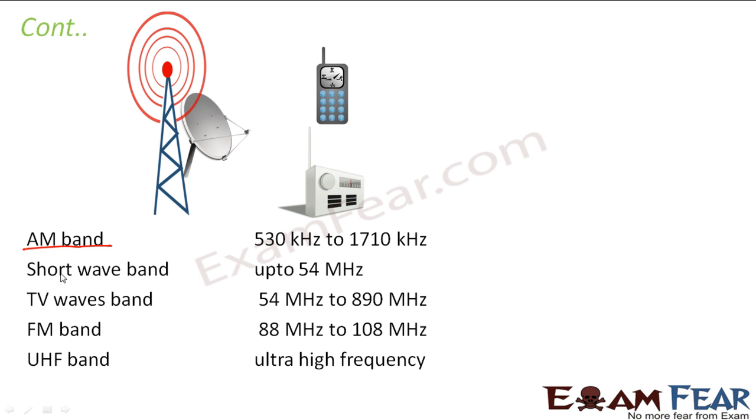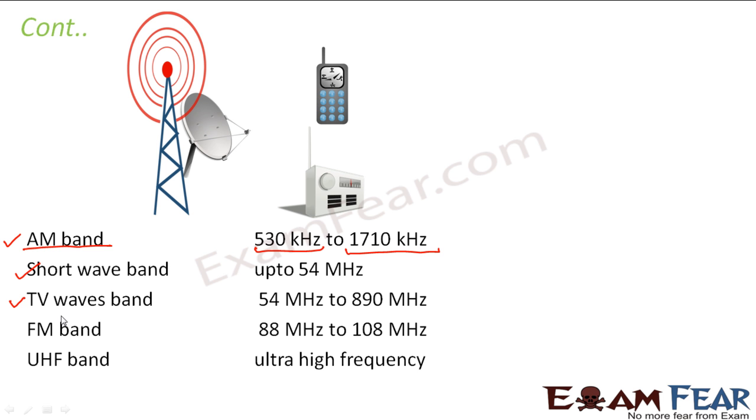FM channels are generally available in metros or big cities, whereas in small towns or villages you will have AM channels. The AM band falls under the frequency range of 530 kilohertz to 1710 kilohertz. Similarly, we have something called the short wave band, that is up to 54 megahertz.